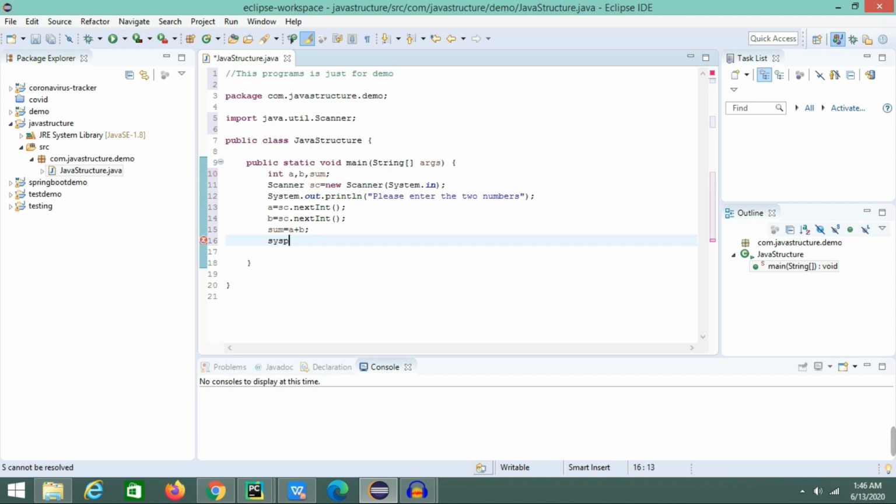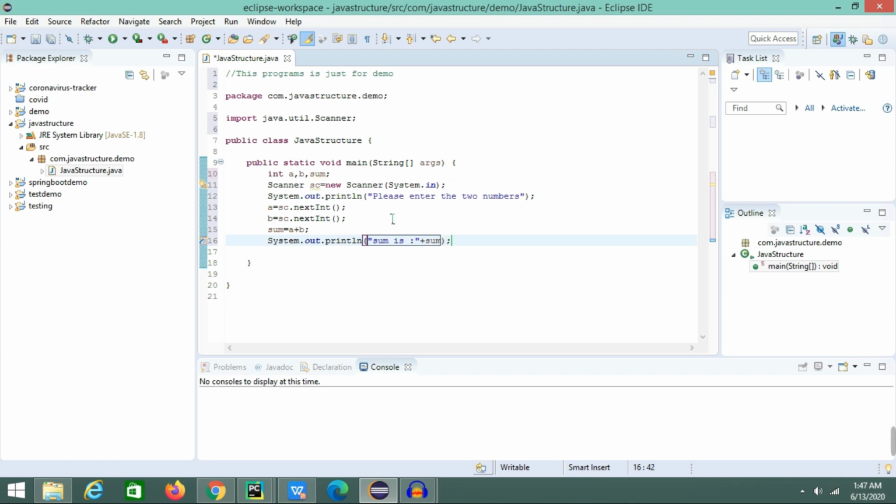So in that case we'll do a sysout, that is System.out.println, and we'll be passing something like "Sum is", right? Sum is, and we can just assign that sum over here.